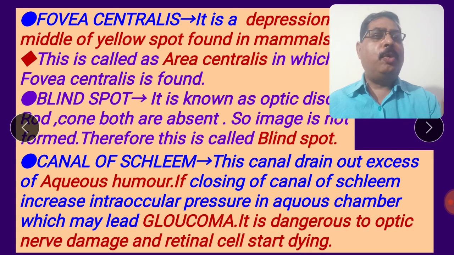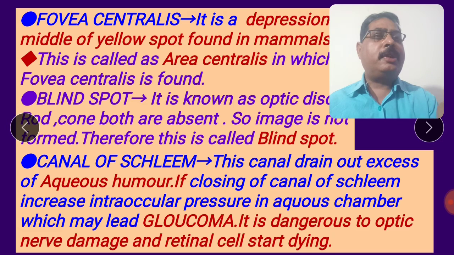Rods and cones both are absent, so an image is not formed here. Therefore, this is called the blind spot. Any type of image is not formed on the blind spot, because the blind spot does not contain any rods and cones.